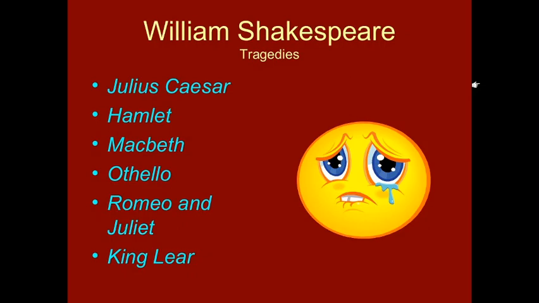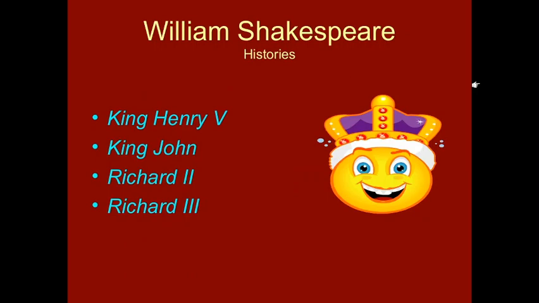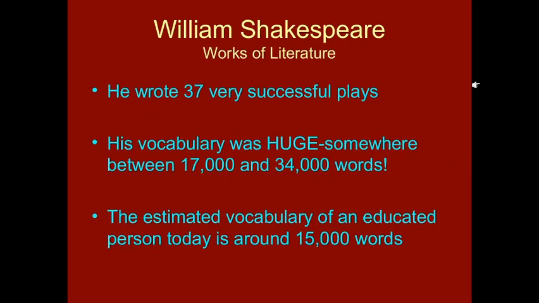And some of the tragedies written by Shakespeare are Julius Caesar, Hamlet, Macbeth, Othello, Romeo and Juliet, King Lear. The history plays written by Shakespeare are King Henry V, King John, Richard II, Richard III, and he wrote 37 very successful plays.